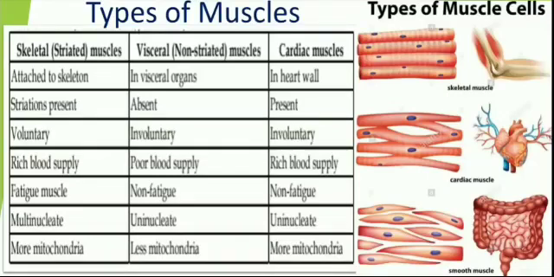Welcome to biology classes. Now we can discuss types of muscles. As per our syllabus, we have a total of 3 types of muscles present in our body. Those are skeletal muscles, visceral muscles, and cardiac muscles. The question is, on which basis have they done these 3 kinds of classification? They have done this classification based on the location of the muscles.